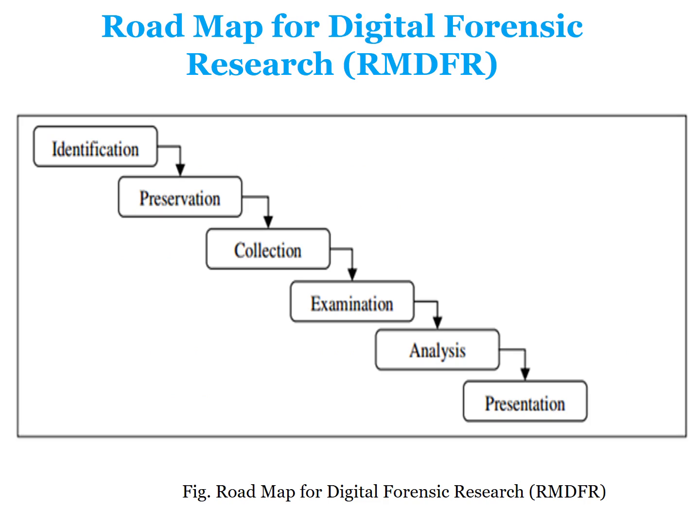The first one is the roadmap for digital forensic research, that is the RMDFR model, in which the first phase is identification of the evidence. After that, preservation of the evidence, then collection of the evidence, then examination of the evidence, then analysis, and then presentation. So these are the main phases of this roadmap for digital forensic research model: identification, preservation, collection, examination, analysis, and presentation.